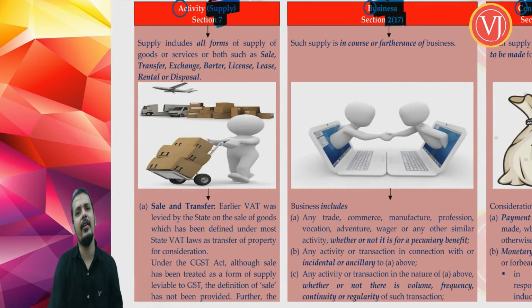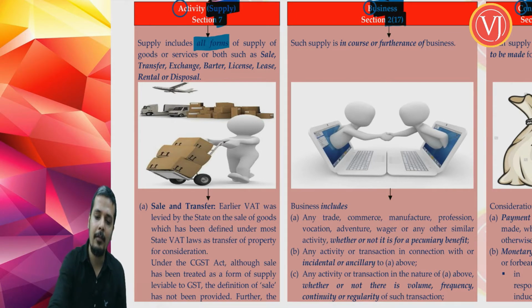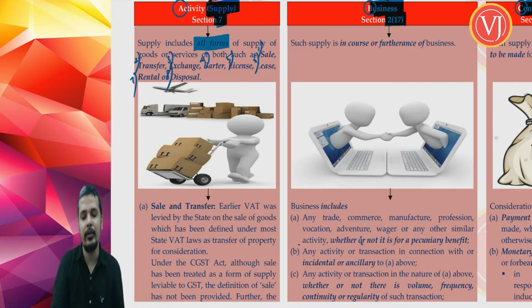Supply under section 7 tells that supply includes all forms of supply such as sale, transfer, exchange, barter, license, lease, rental or disposal.